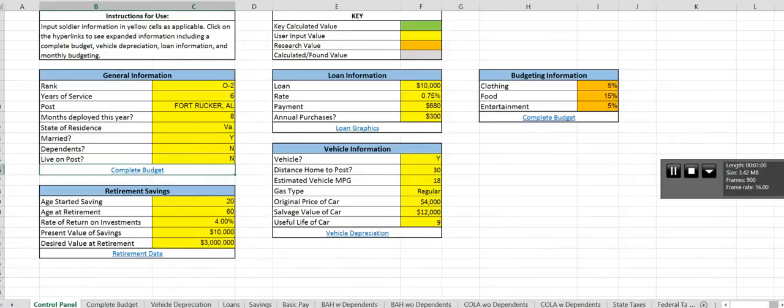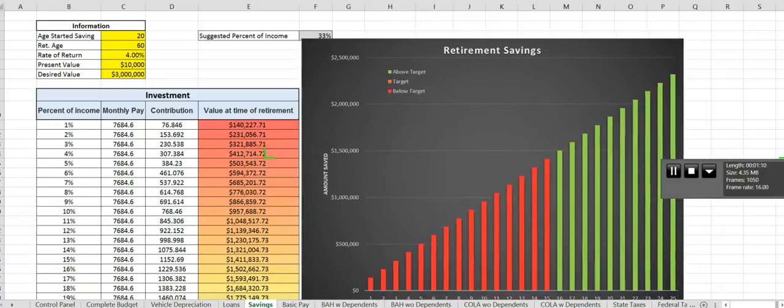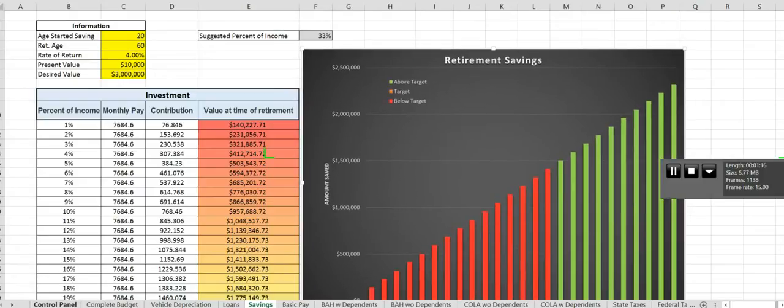Next, we're going to talk about retirement, in which you'll input when they started saving for retirement, if they started saving, when they want to retire, the rate of return on their investments, and how much they want to have saved when they retire. Then we'll look at more in-depth data, and here we will see that information in more depth, plus a graph as to what percent of their income they should save in order to reach their goal.